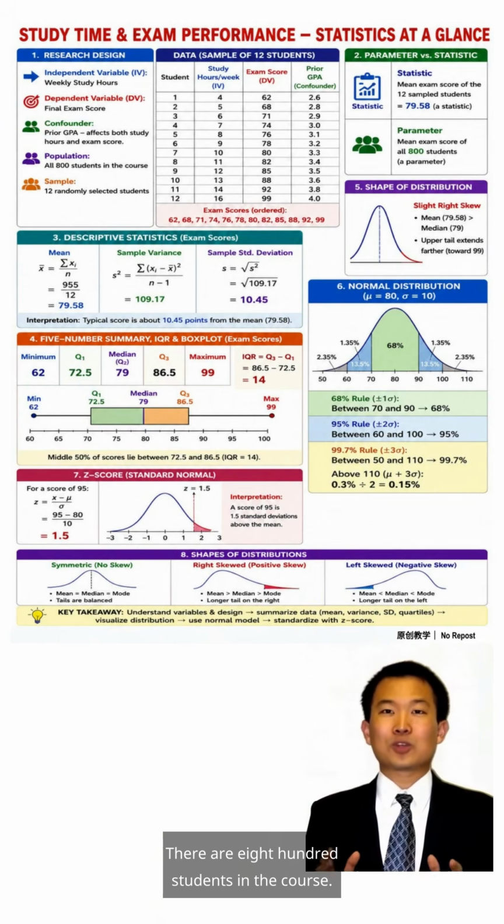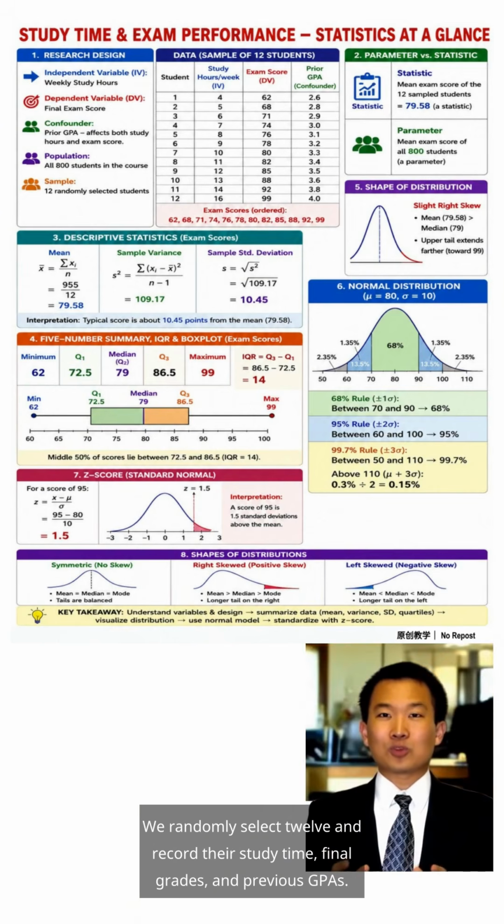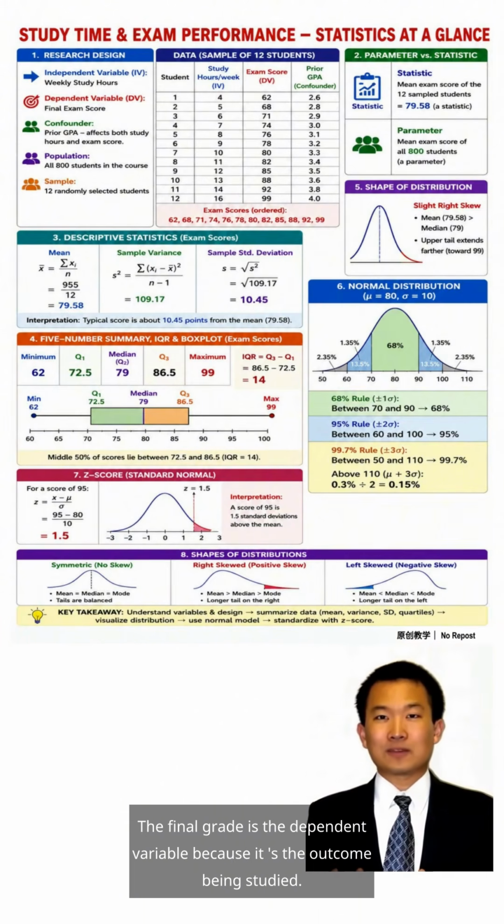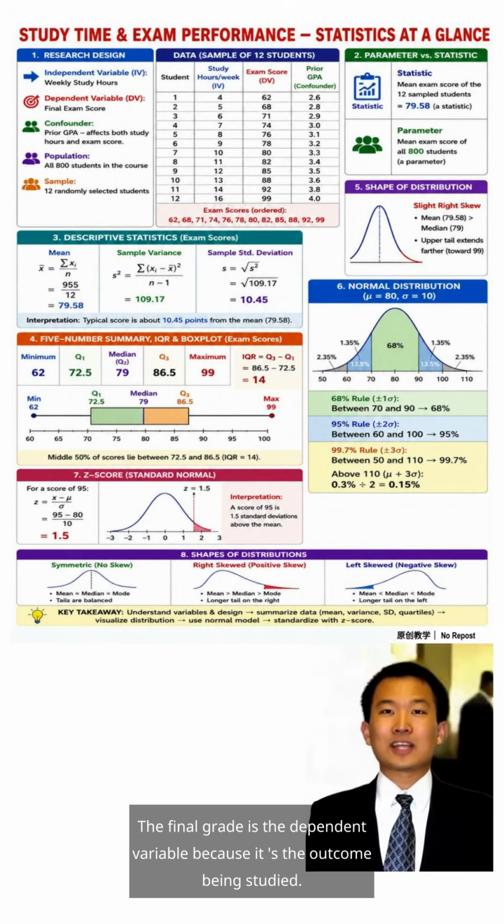There are 800 students in the course. We randomly select 12 and record their study time, final grades, and previous GPAs. Study time is the independent variable because it might explain the change in grades. The final grade is the dependent variable because it's the outcome being studied.